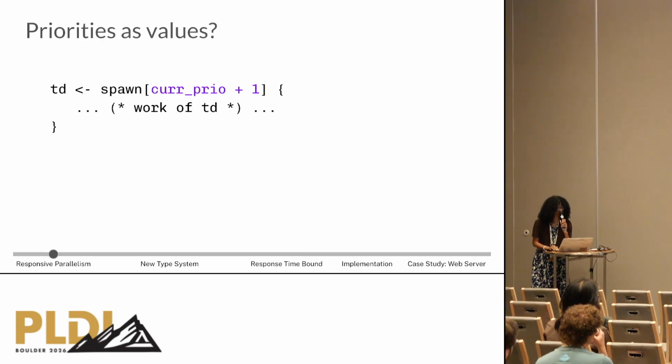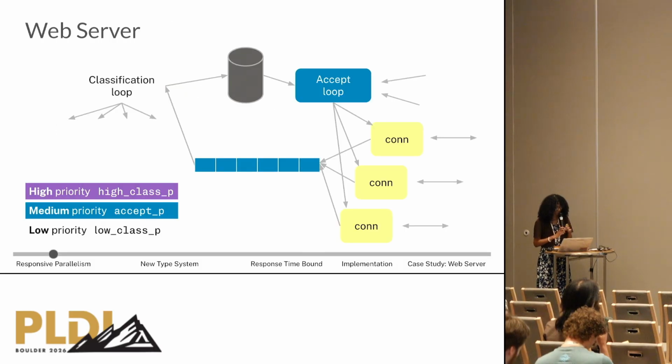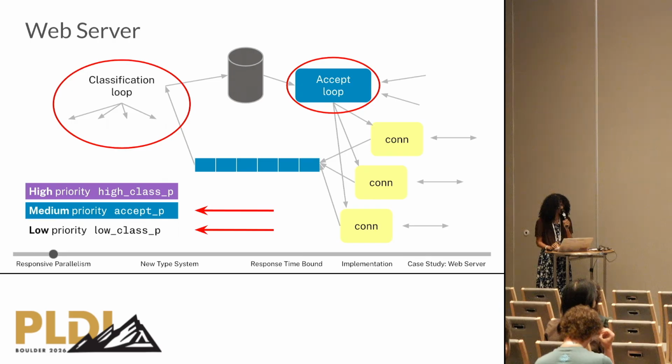Competitive threading systems usually use integer priorities, and we expect to be able to calculate on them and bind them to variables since they're first class. Here we want to increment the current priority, but priorities are not first class in PriML yet. If we return to our web server, our classification loop runs in the background, classifying clients as malicious. And in the foreground, we have our accept loop, which accepts new clients.